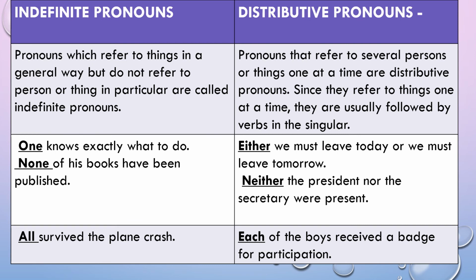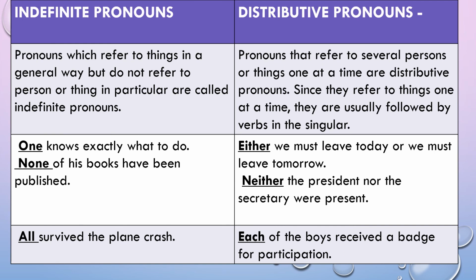None of his books have been published. It means not a single book has been published. Here we are talking about books which are not being published, not about any particular book. So you can say all the books have not been published. Then, all survived in the plane crash. We don't know how many were there, but all the people in that particular plane survived. Whereas in distributive, we refer to several persons or things one at a time,